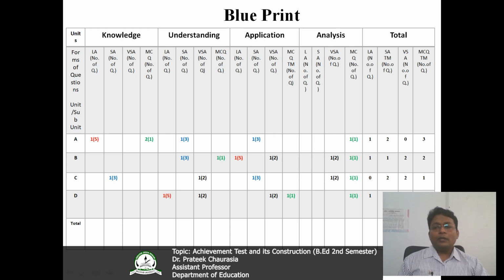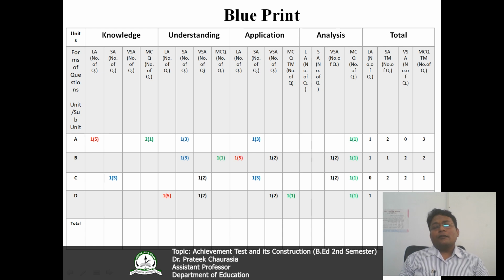So now moving forward, at the understanding level you can see I have taken 1 short answer question of 3 marks and 1 MCQ type question, and at the application level I have taken 1 long question of 5 marks and 1 very short question of 2 marks, and at the analysis level from unit B I have taken one very short answer type question. Similarly, all the units and their levels have been matched here, and you can see how the number of questions have been taken from the different units on the basis of knowledge, understanding, application and analysis level. Total marks here you can see 50.